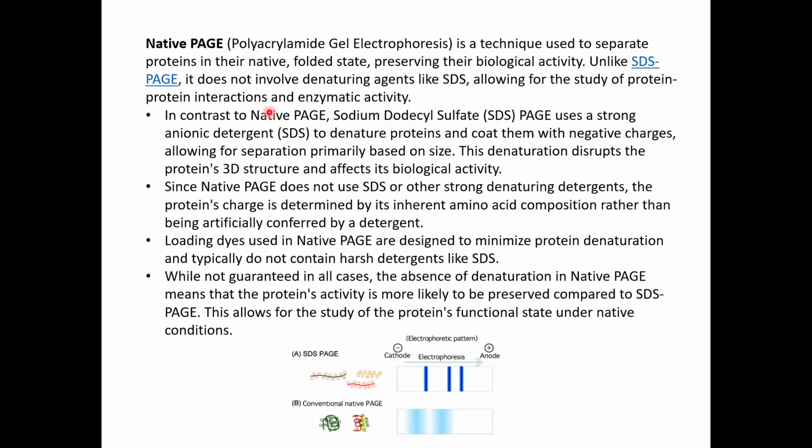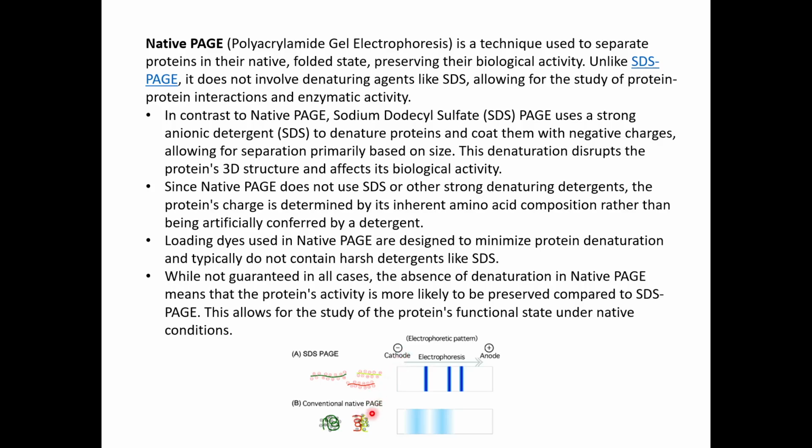So your native structure is usually due to the interactions between different regions of the protein within itself. You can see here the structure of the protein. These are the same proteins. Here it is completely linear, but here you can see it is folded in a certain conformation. So this is the native conformation of the protein, and how it maintains the native conformation is by interacting with particular regions in the protein. Like this region interacts with this, and then this region interacts here, and then this region interacts here, which ultimately results in a proper biologically active conformation of the protein.